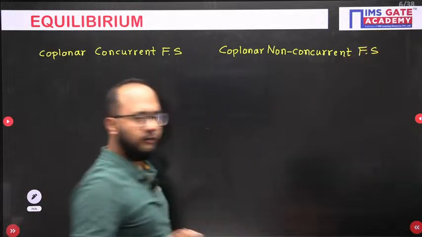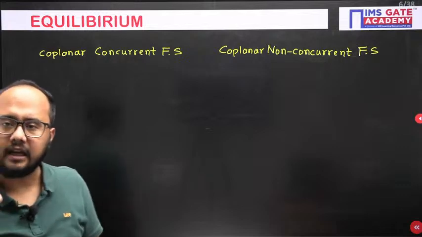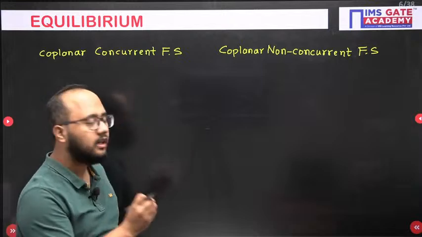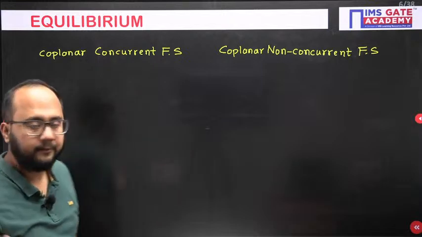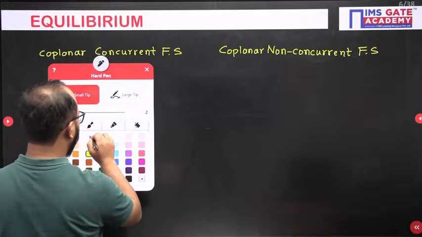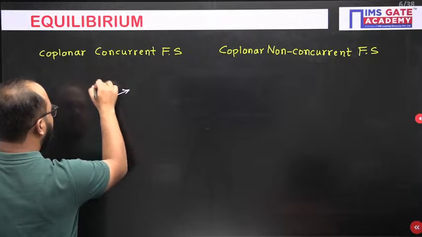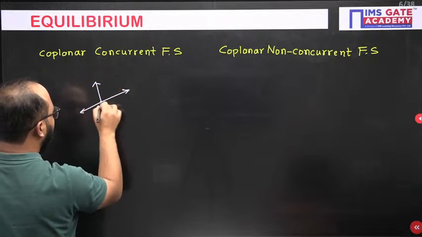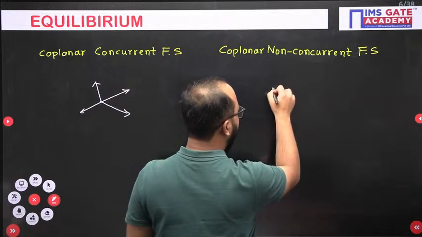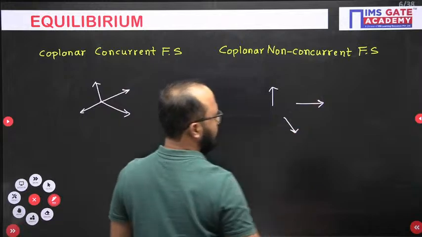Now everyone, understand what is a concurrent and non-concurrent force system. In concurrent we have the same point of application, but in non-concurrent the point of application will be different. For example, the concurrent force system will be drawn like this. But in the coplanar non-concurrent force system, the points of application of the forces will be different, like this.